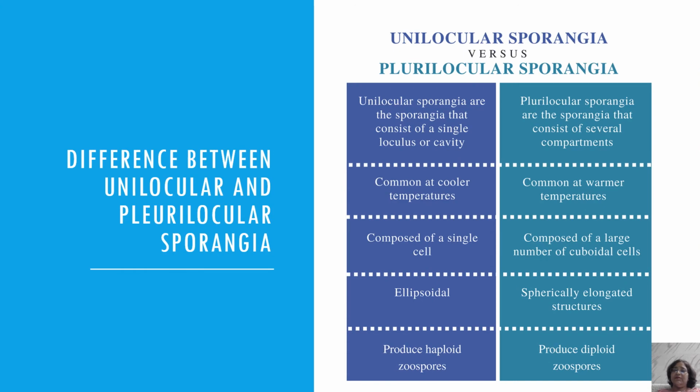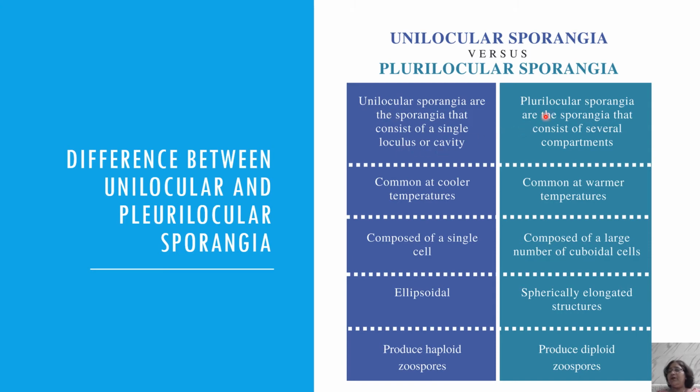So just in table form, you can see how the unilocular sporangia and plurilocular sporangia differ. Unilocular sporangia consist of a single loculus or cavity or chamber. Uni means one, locular means chamber or cavity.